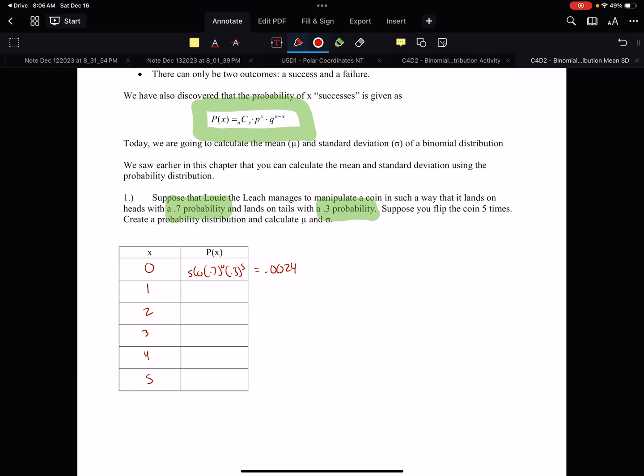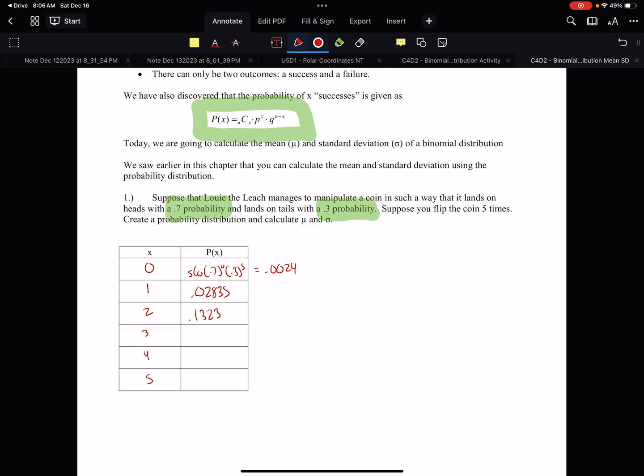And I repeat this process over and over. 5C1, 0.7 raised to the 1st, 0.3 raised to the 4th, 0.02835. Then 5C2, 0.7 to the 2nd, 0.3 raised to the 3rd. I got 0.1323.